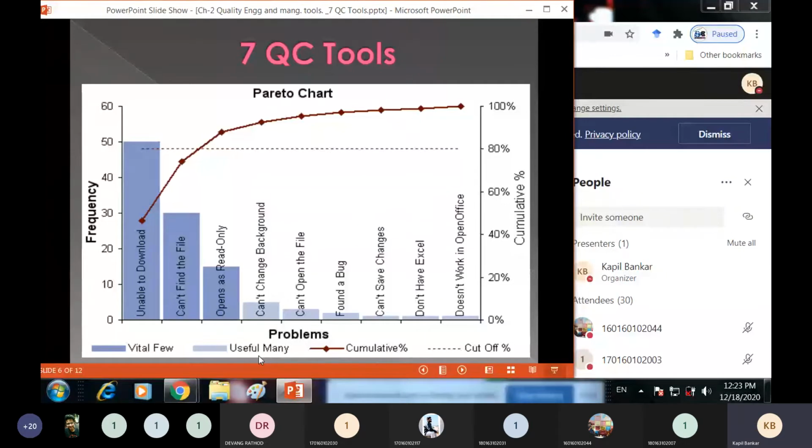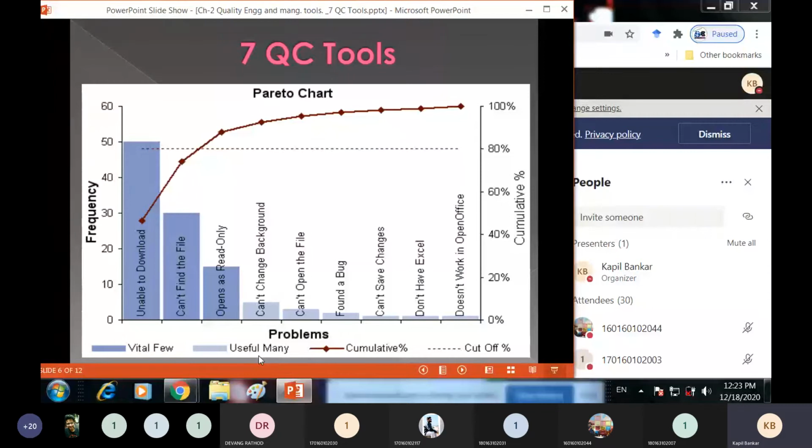From this Pareto analysis, you can identify which problems are critical. If you find the critical problem, you can easily focus on it and remove it. This is just an example. You can create your Pareto diagram according to your duties or your job. Got it?